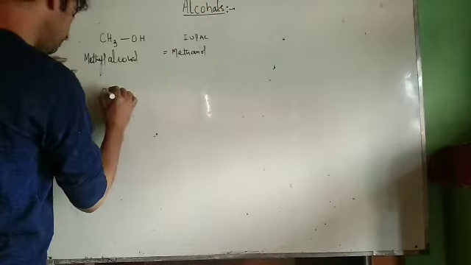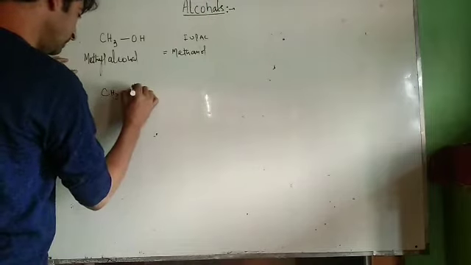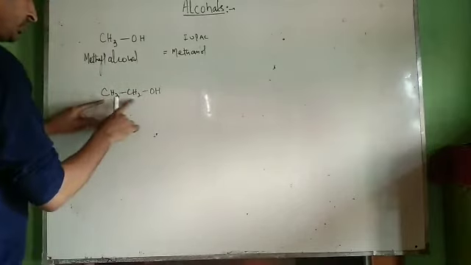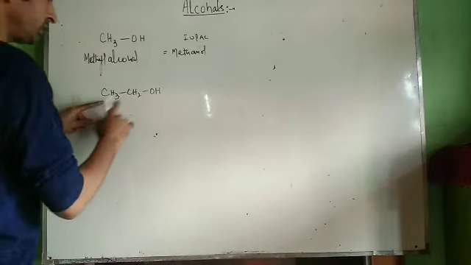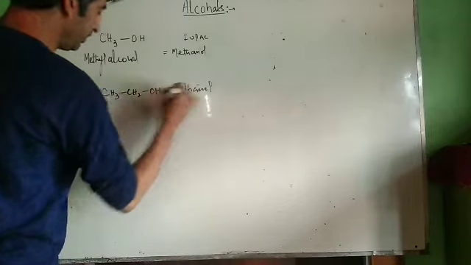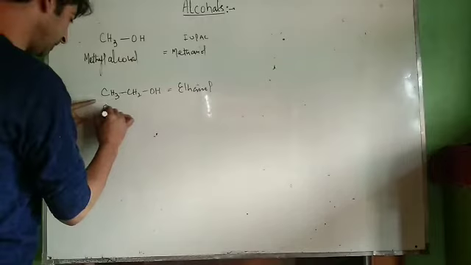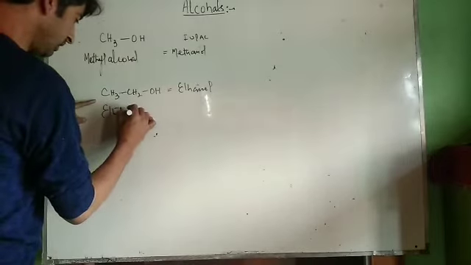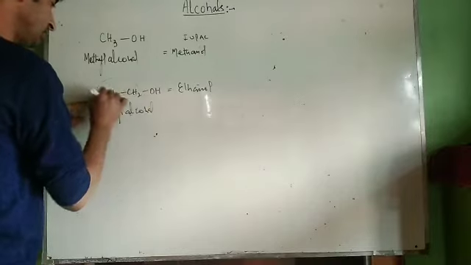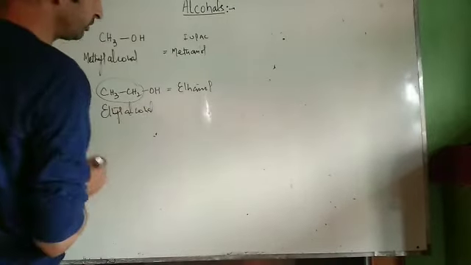CH3, CH2OH. Now how many carbon atoms? 2. For 2 carbon atoms, the word root is eth. Therefore the IUPAC name is ethanol. And the common system of nomenclature will be ethyl alcohol. First name the alkyl group, that's the ethyl group, and then add the word alcohol to it.